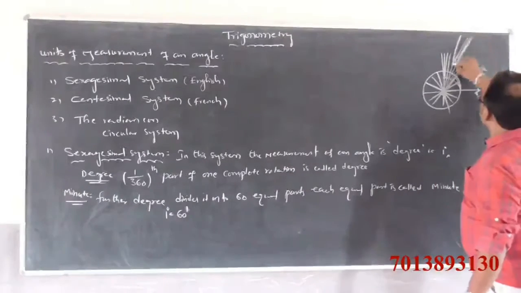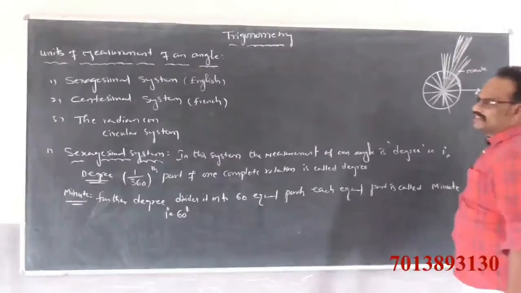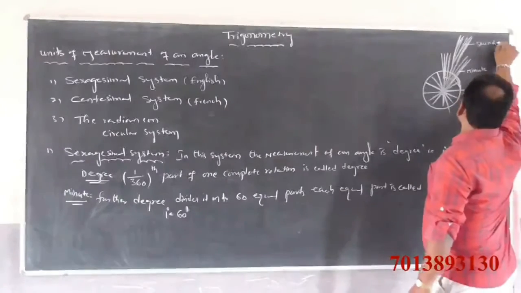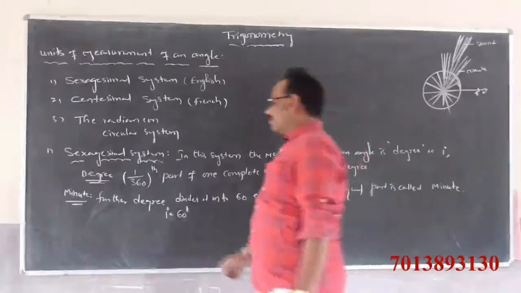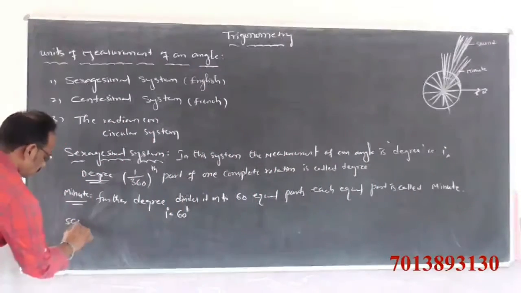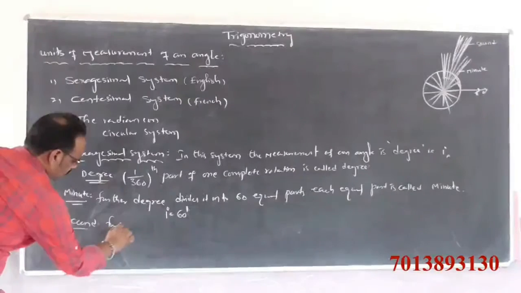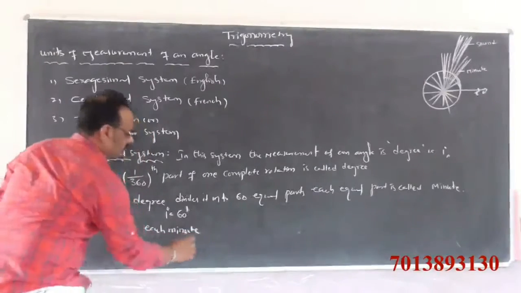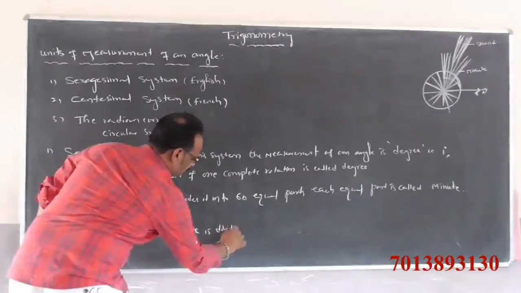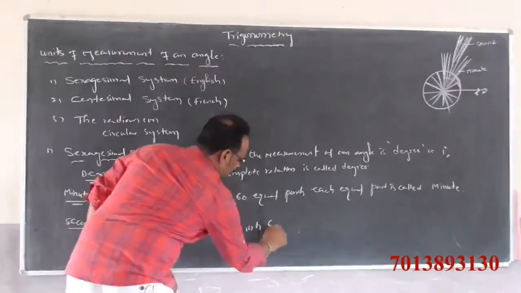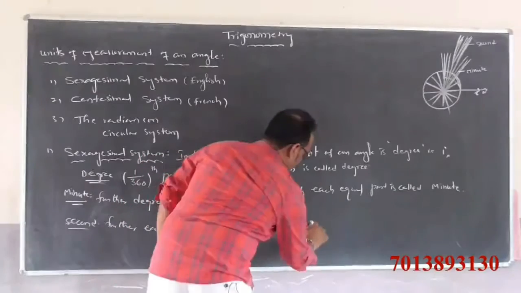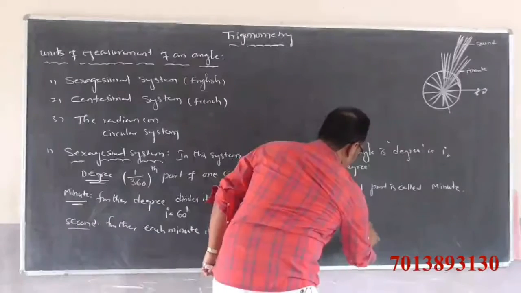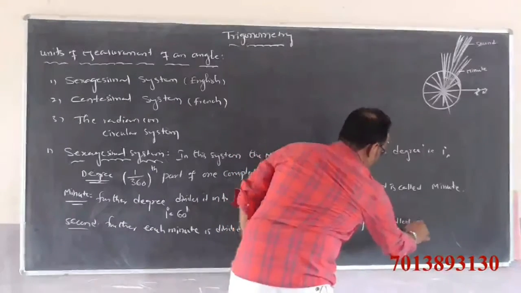Again, each minute is divided into 60 equal parts, and each part is called what?